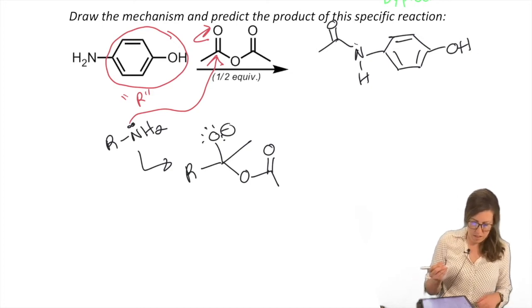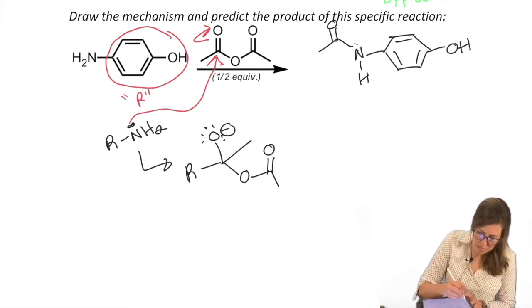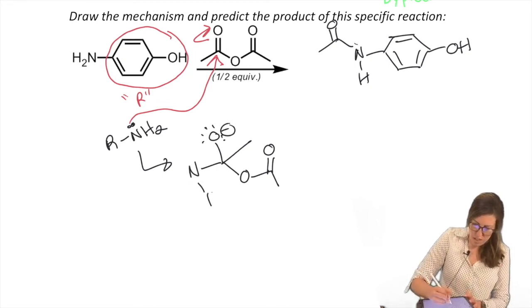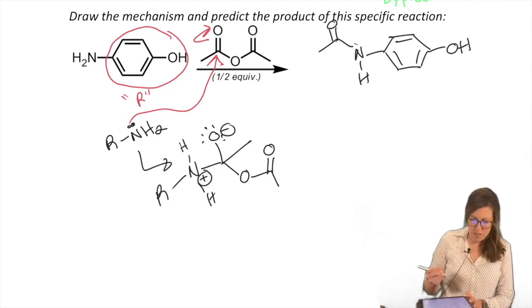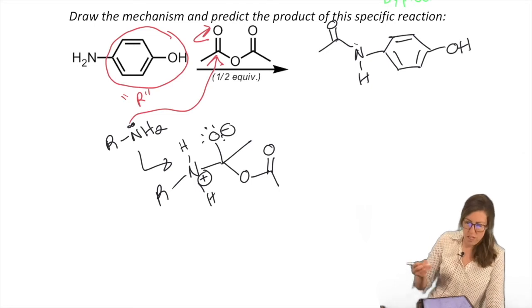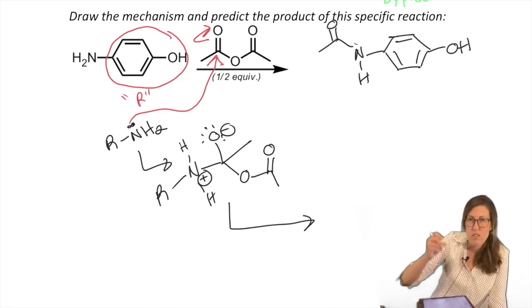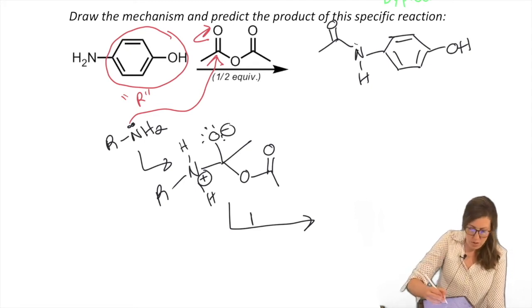I think I attacked the R, but I missed out on the nitrogen. That's no good. That's a key player. Okay, the NH2 is still there. Now here's the R, positively charged. Okay, so now we're going to do what we always do when we see this neutral intermediate. We do not close kick right away. We neutralize it. Who can neutralize it?